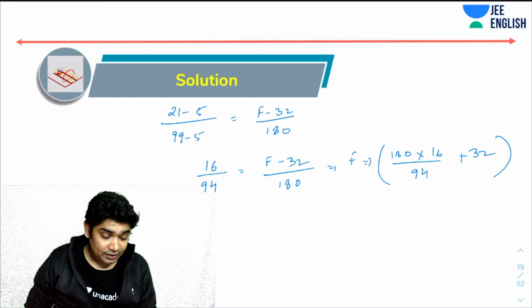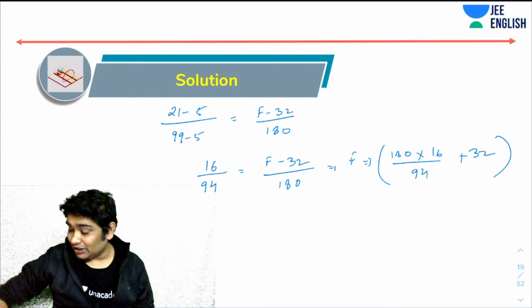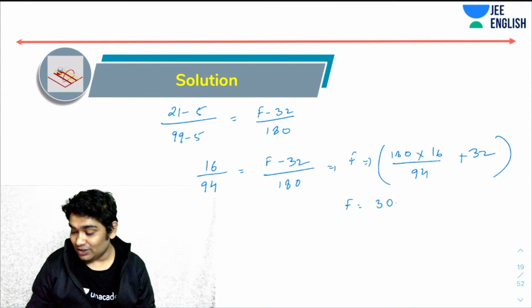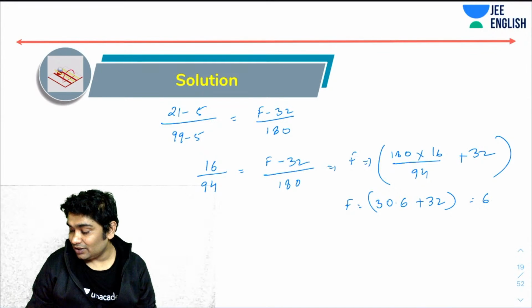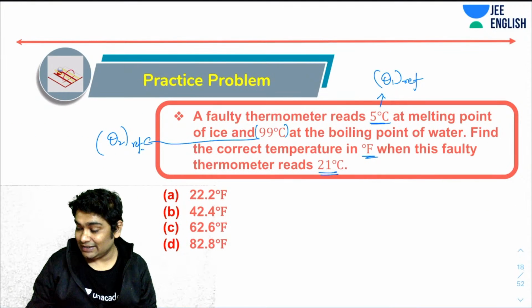So 180 16 over 4. So this is coming out to be 30.6. 30.6 plus 32. So that would be 62.6. So there. C is the correct answer.